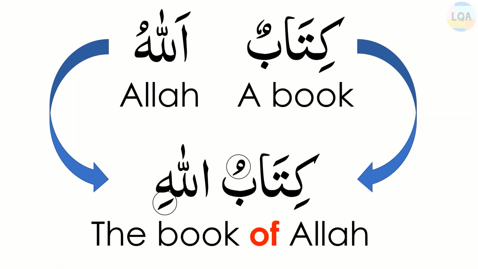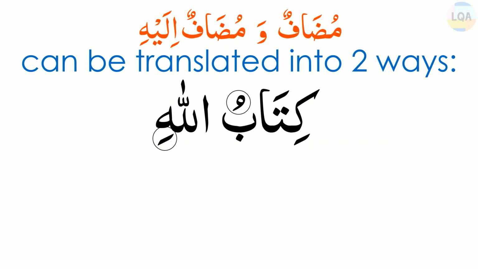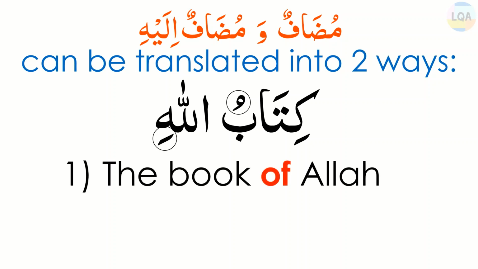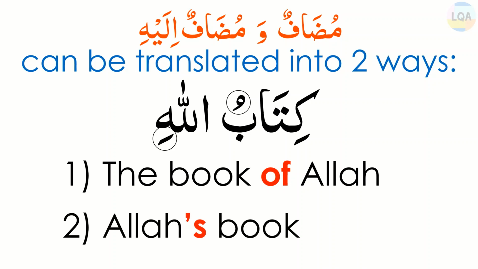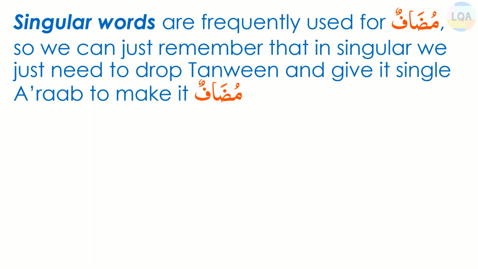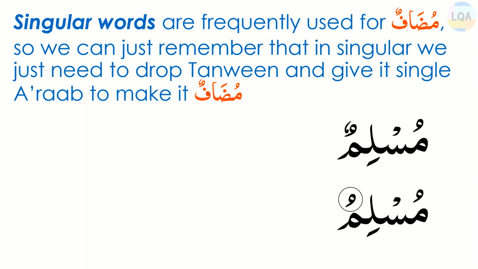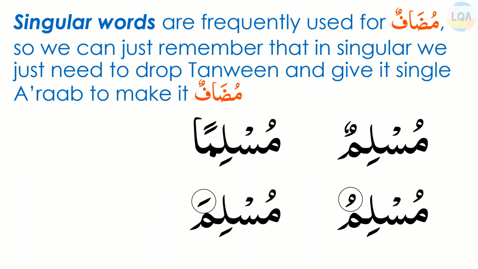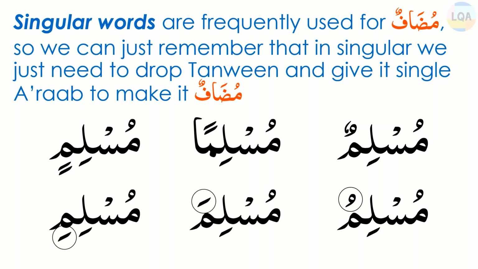Mudaf wa Mudafun Ilaih can be translated in two ways. Like in this example, Kitabullahi. It can be translated as the Book of Allah or Allah's book, as both translations give the meaning of possession. Singular words are frequently used for Mudaf, so we can just remember that in singular, we just need to drop Tanween and give it single Arab to make it Mudaf. Like in this example, Muslimun will become Muslimu, Musliman will become Muslima, and Muslimin will become Muslimi.